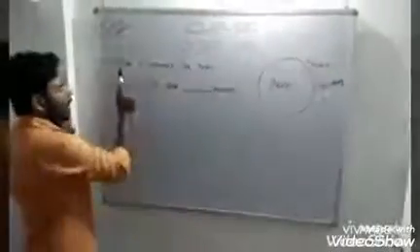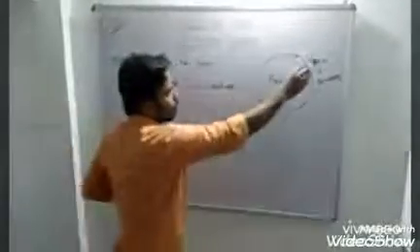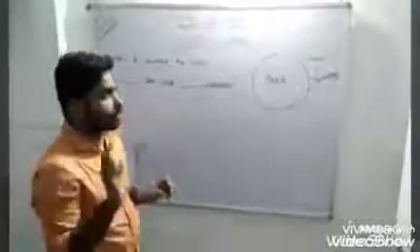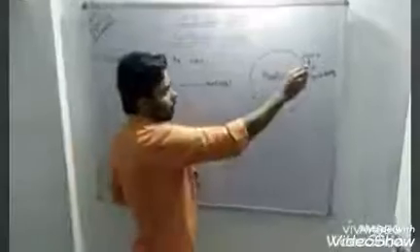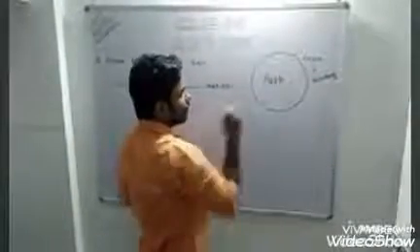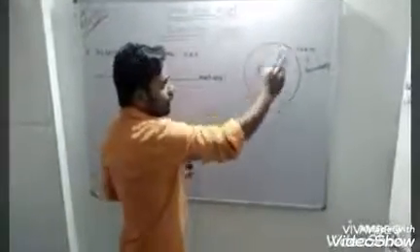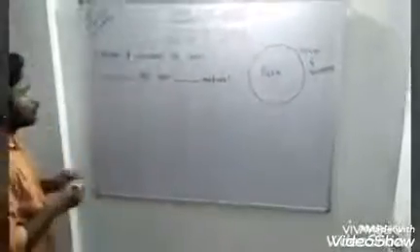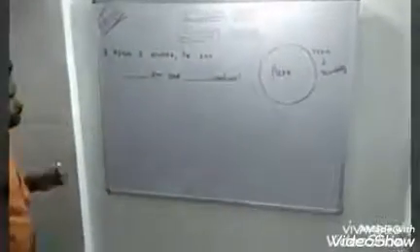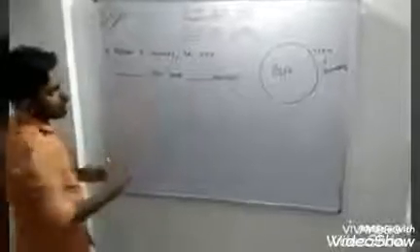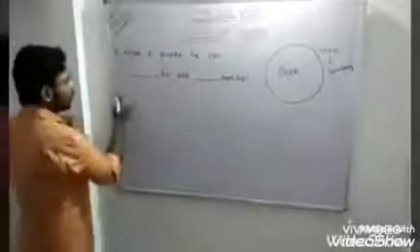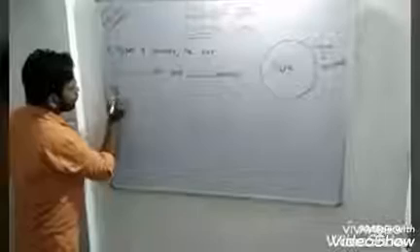Now the third question is, after 8 rounds he ran. How much distance did he run? In one round he covered a distance of 400 meter. In 8 rounds, how much distance will he cover? Okay, so let's see the solution.